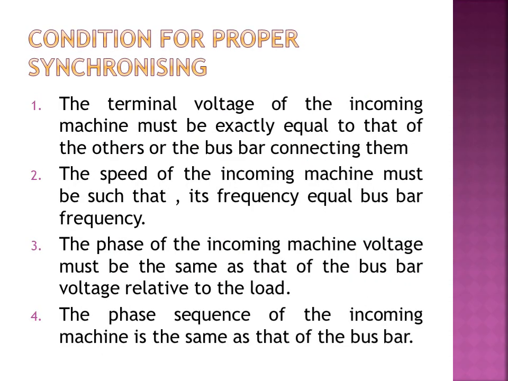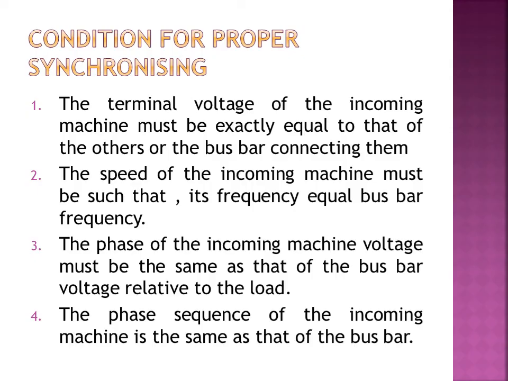The conditions for proper synchronizing, we have read all these things in synchronizing of transformers itself. Once again, we will recollect. The terminal voltage of the incoming machine should be exactly the same as that of the outgoing machine, that is, that of the thing connected to the bus bar. The speed of the incoming machine should be such that its frequency equals the bus bar frequency. Frequency match.